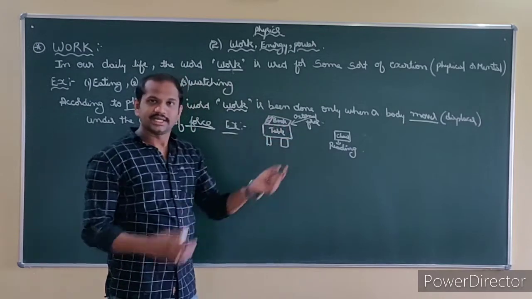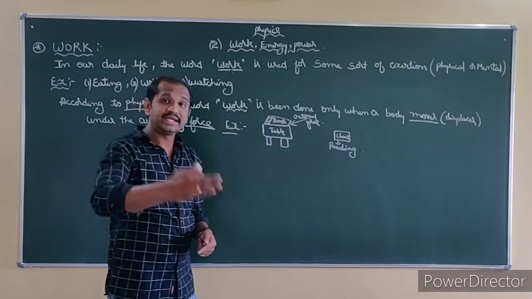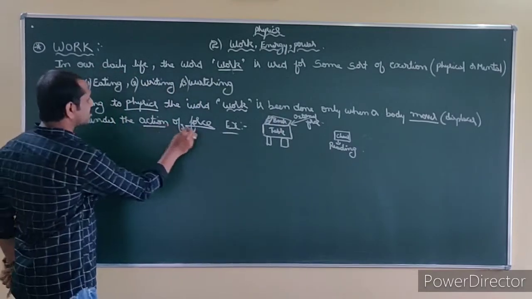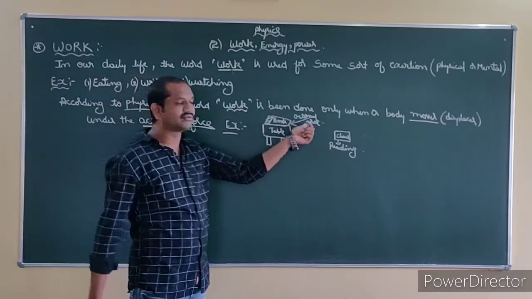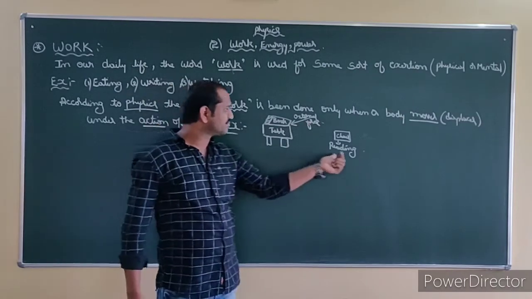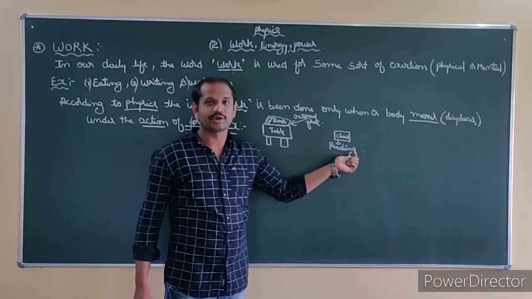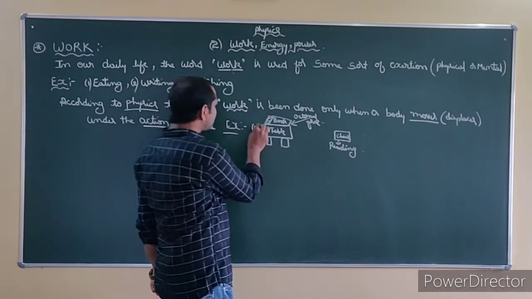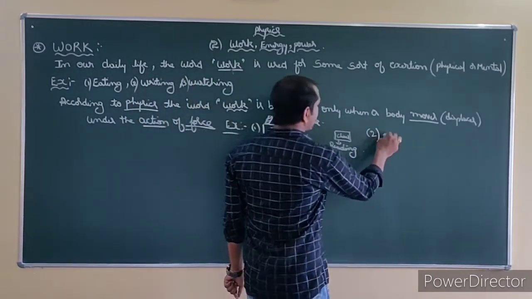Here the body is a book. It is getting displaced, and it is getting displaced only because you are acting on it with a force. Under the action of force. Then we can consider this an example of work according to physics. Understand? One more example you can take, like pushing a car.